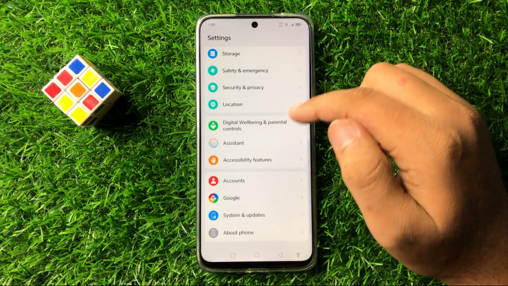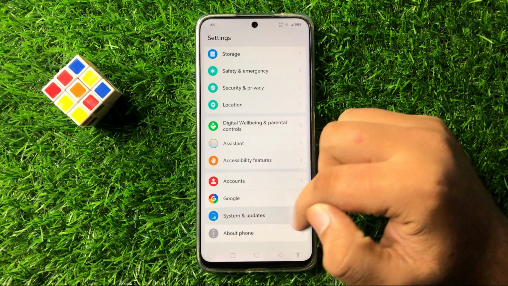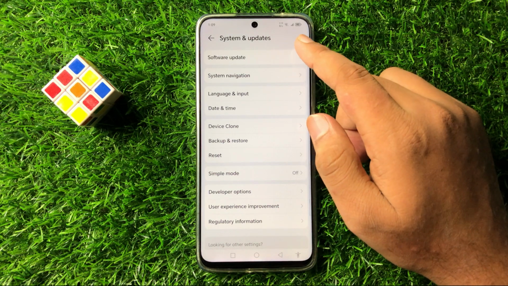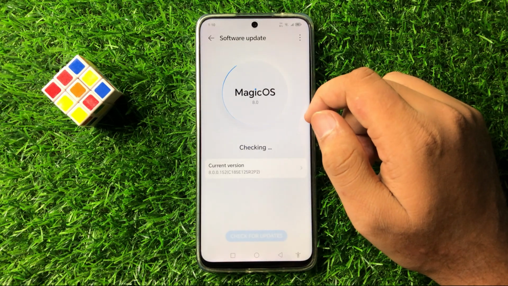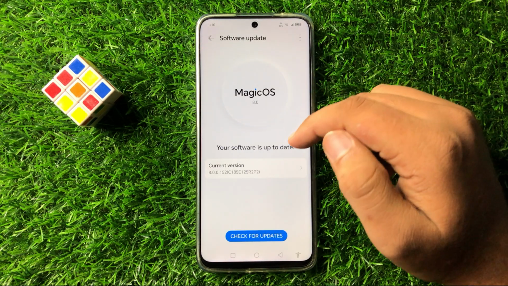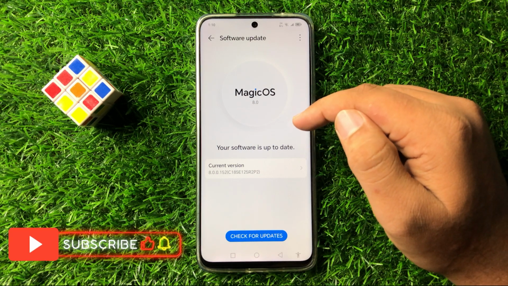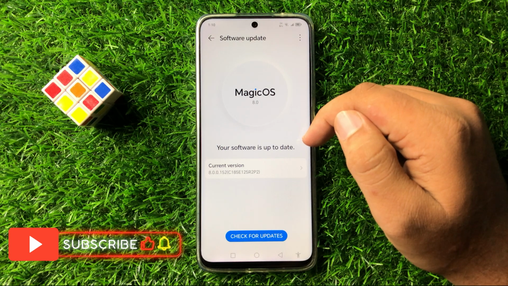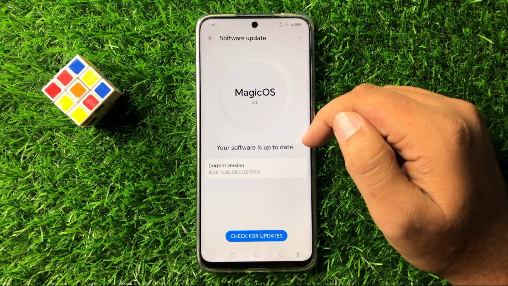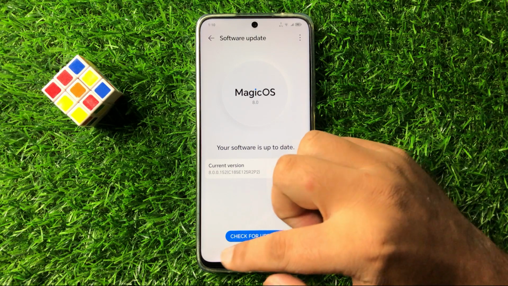Now scroll down to the end and tap on system and updates, and then tap on software update. Now from here check if your phone's software is updated or not. So if it's not updated, then update the software to the latest version, and after updating the phone's software the restarting issue will be fixed.